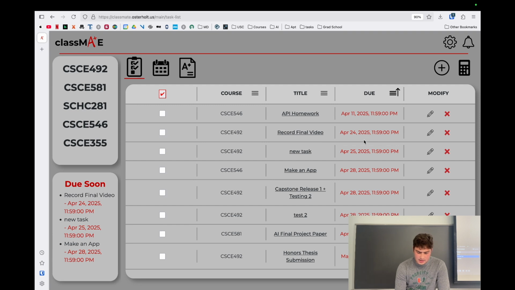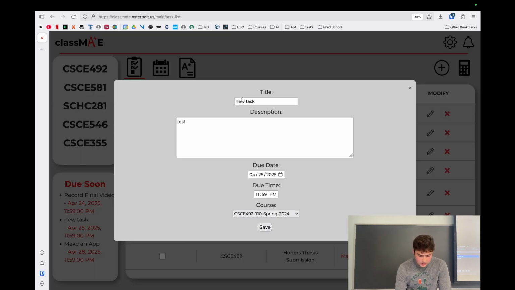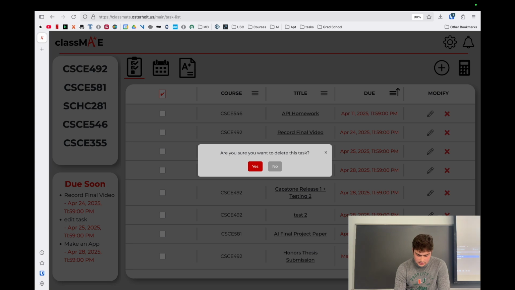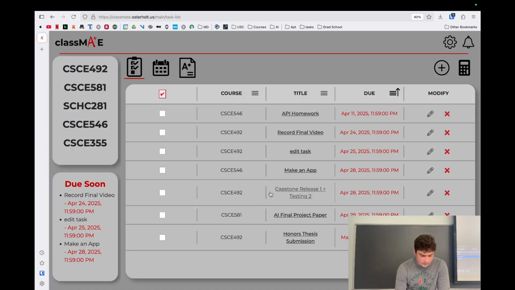Next, if we want to edit those same tasks, we just go right here to the edit window, we edit task, and once we save that, we can see that change to edit task here. And if we want to remove test 2, we can remove it here with a little confirmation letting us know we do want to remove that task, and there it goes.